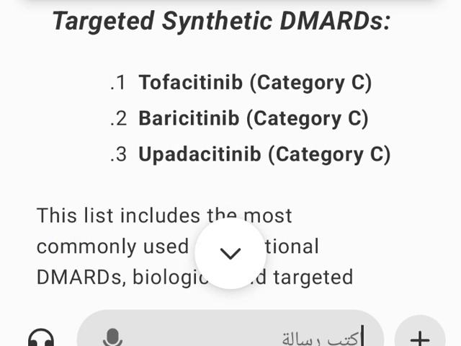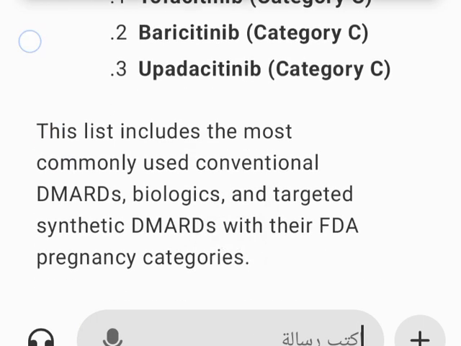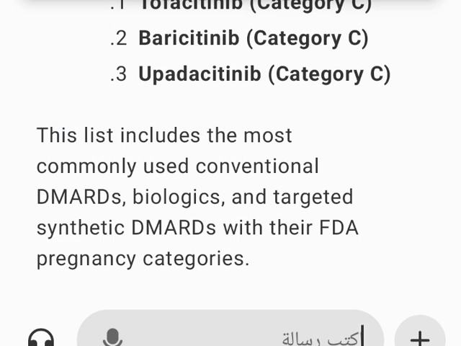Targeted synthetic DMARDs. 1. Tofacitinib, category C. 2. Baricitinib, category C. 3. Upadacitinib, category C. This list includes the most commonly used conventional DMARDs, biologics, and targeted synthetic DMARDs with their FDA pregnancy categories.